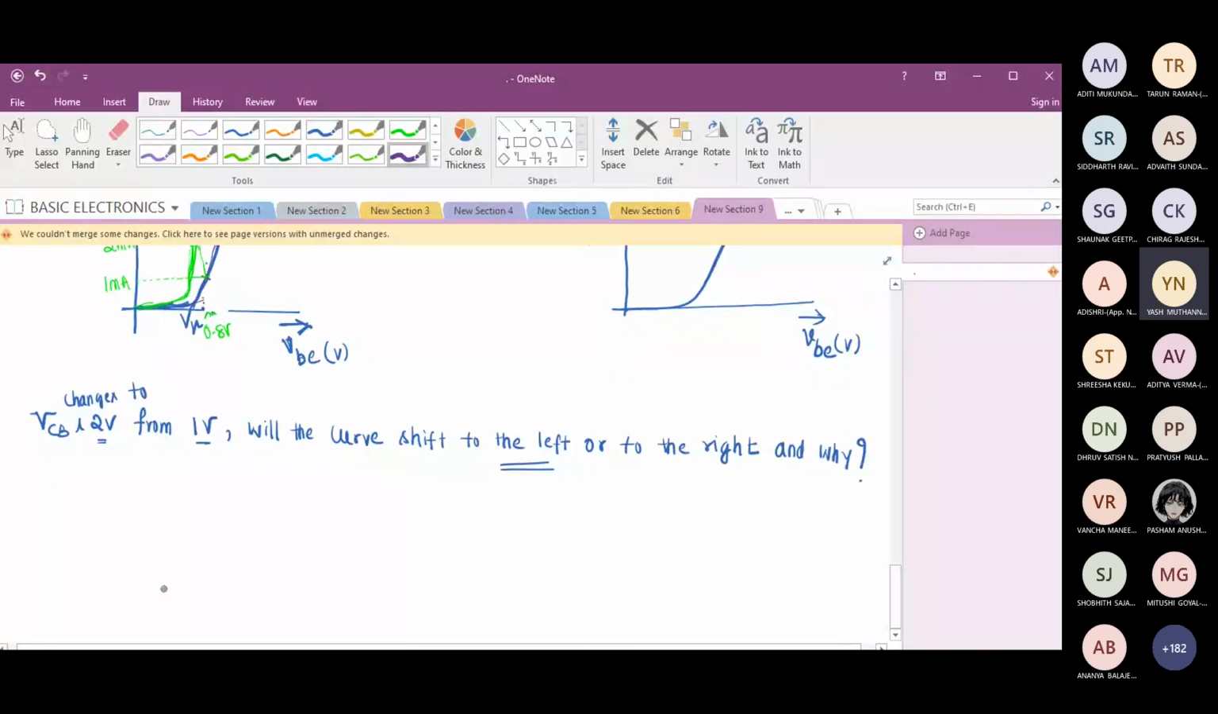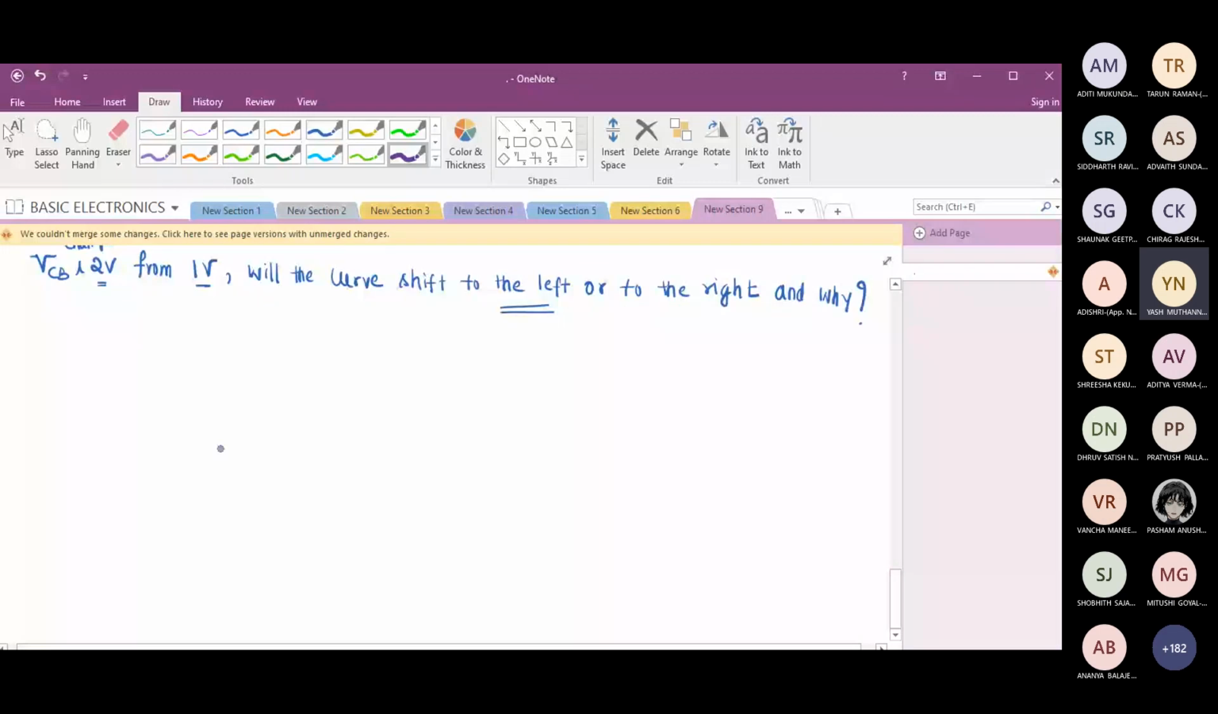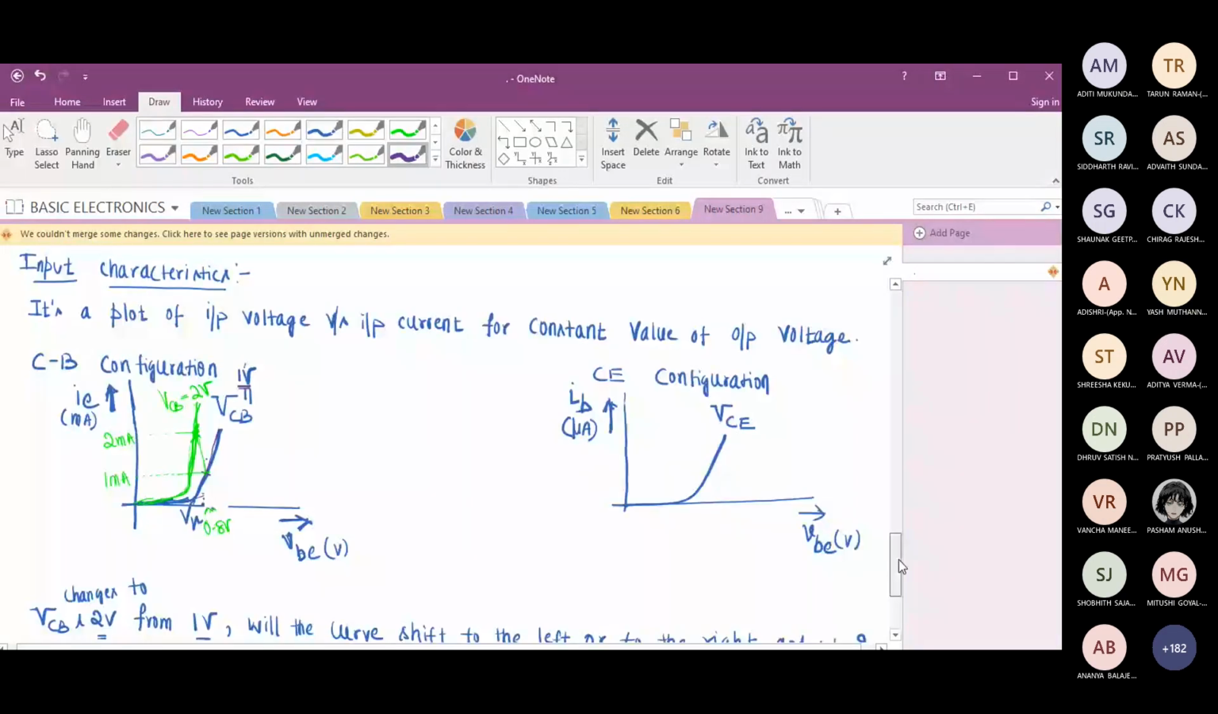Similarly, if the VCB value is reduced, then the emitter current would also reduce, right? Yes. If that is the case, what should I do with this graph variation? I have to shift it to the right. Now, how do I say that we have to shift it to the right?